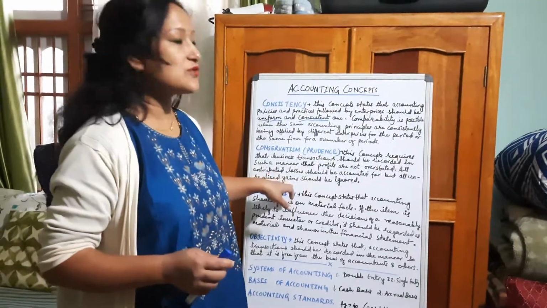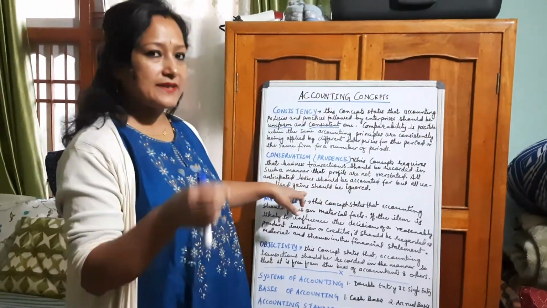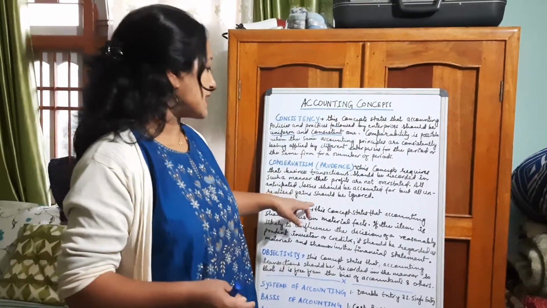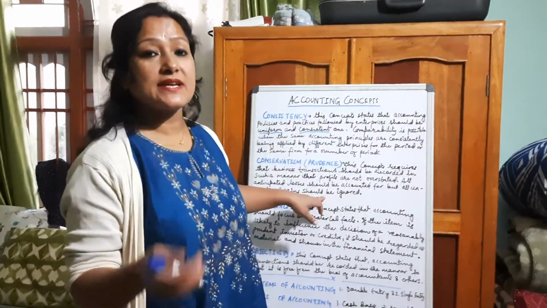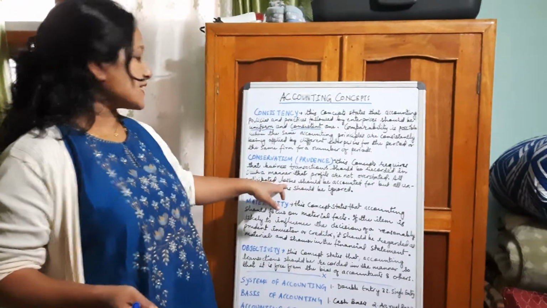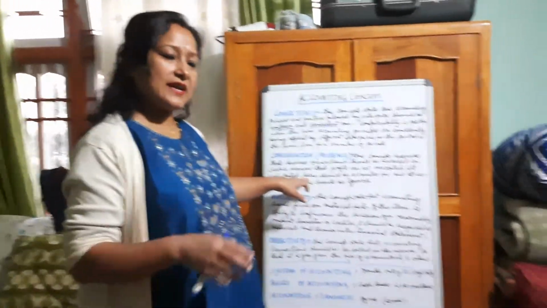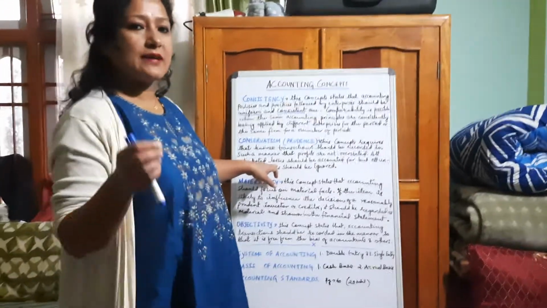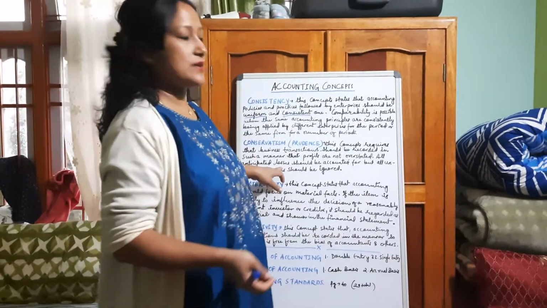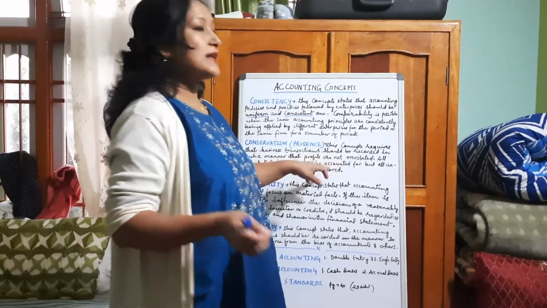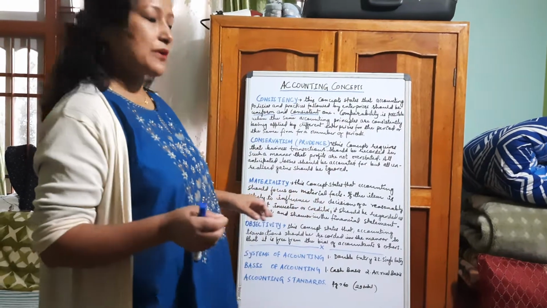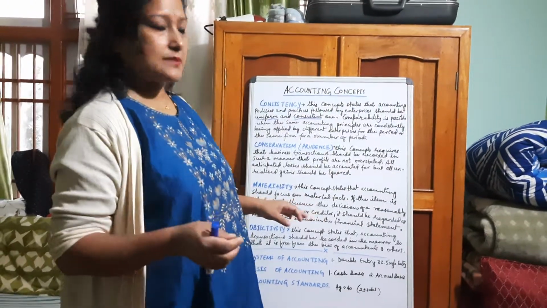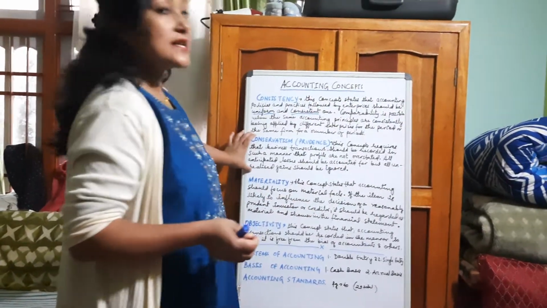That means if it is unrealized, those incomes or gains should be ignored. But losses, whether realized or unrealized, whatever is anticipated, have to be shown for making a clear and transparent view of the business performance. This is known as conservatism.